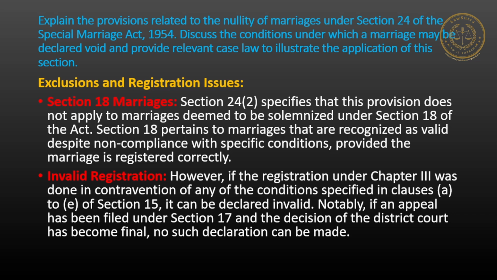Section 18 pertains to marriages that are recognized as valid despite non-compliance with specific conditions, provided the marriage is registered correctly. Invalid registration. However, if the registration under Chapter 3 was done in contravention of any of the conditions specified in clauses A to E of Section 15, it can be declared invalid. Notably, if an appeal has been filed under Section 17 and the decision of the district court has become final, no such declaration can be made.